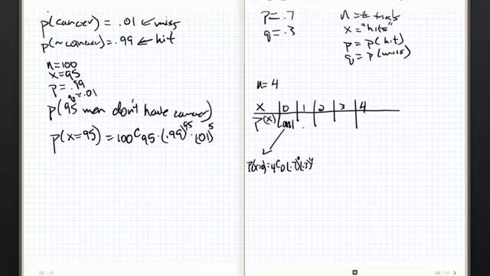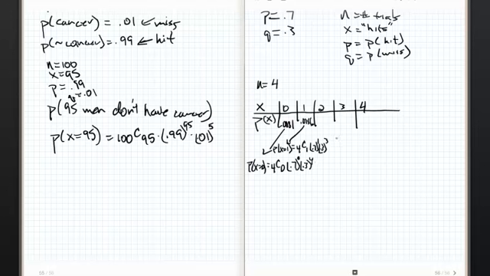This one right here is the probability that x equals 1, which is 4 choose 1, 0.7 to the 1, 0.3 cubed. On my calculator, 4 choose 1, 0.7 to the 1, 0.3 to the 3rd, I end up with 0.0756.